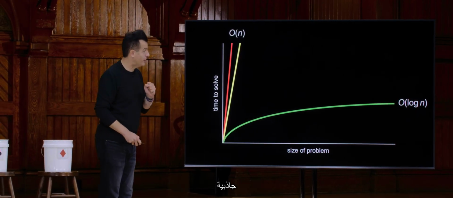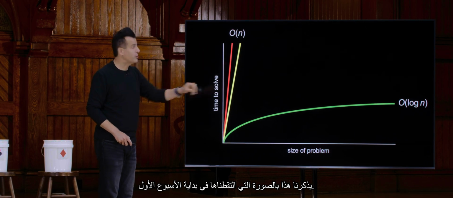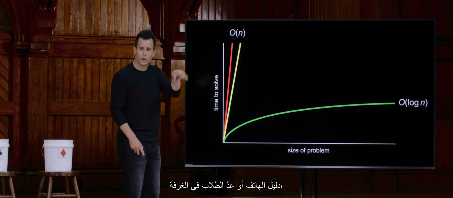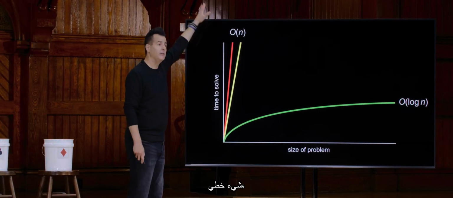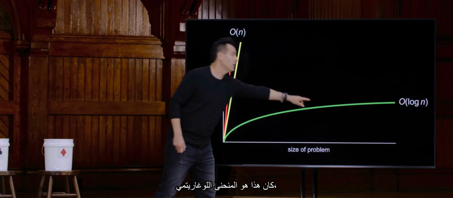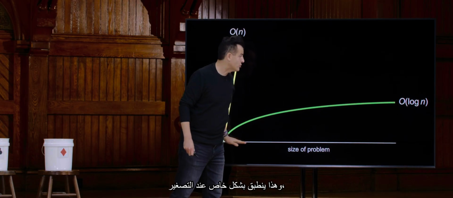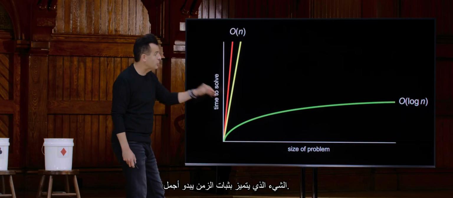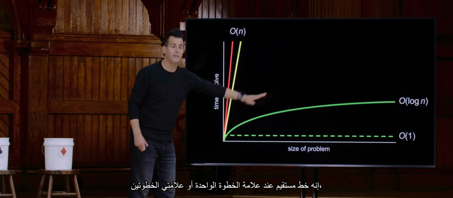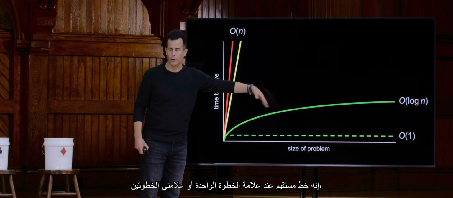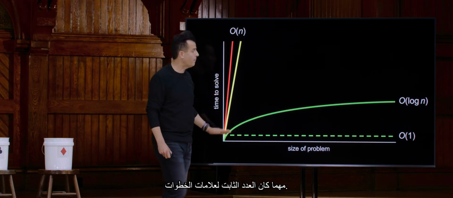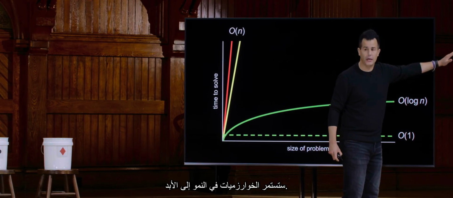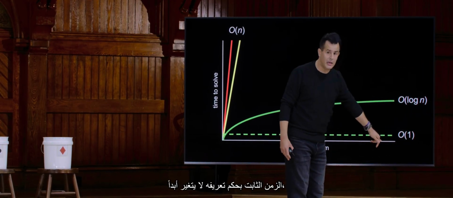The appeal of which is reminiscent of our early picture from week 1. This was our early algorithm for finding someone in a phone book or counting students in the room, something linear, literally straight lines. This was the logarithmic curve, which, especially as you zoom out, starts to get very, very appealing time-wise. Something that's constant time looks even prettier. It is a straight line at the 1-step mark or the 2-step mark, whatever the constant number of steps is. And even though logarithmic will still grow in perpetuity, constant time by definition never changes.